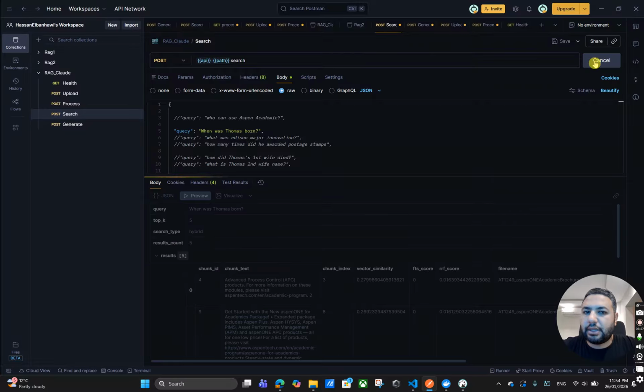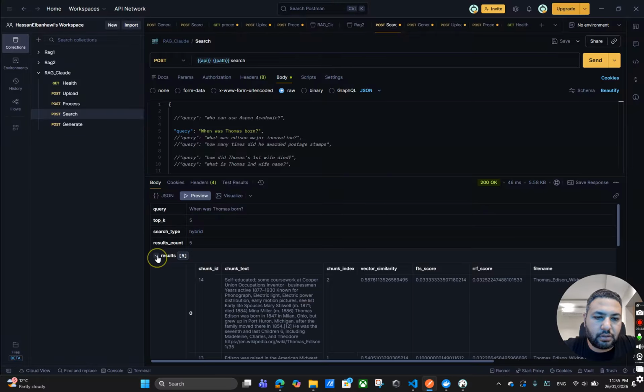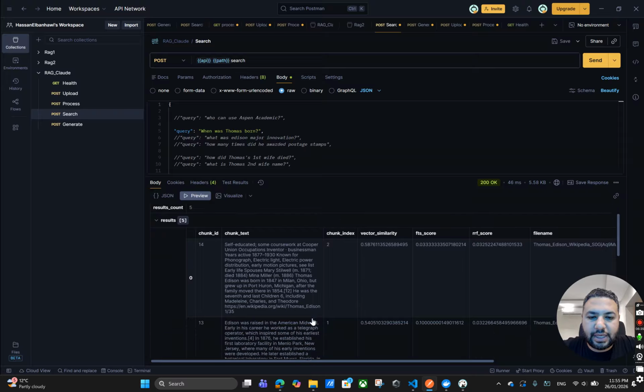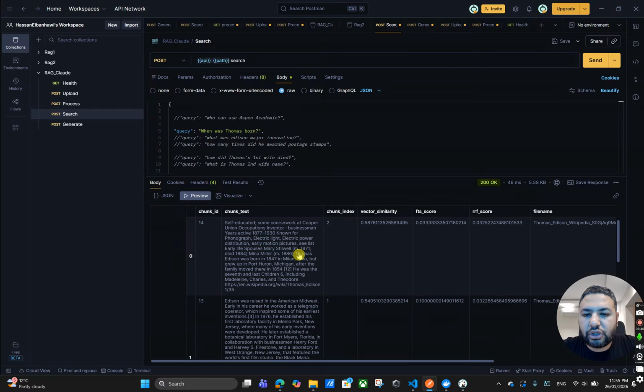Let's send that. Here we have no answer, we have just results. It will go through the text that we have in the document and try to get the most similar text to my question. Not only the text, it's the meaning of the text, the context of the text that we have. This is what you can see here.